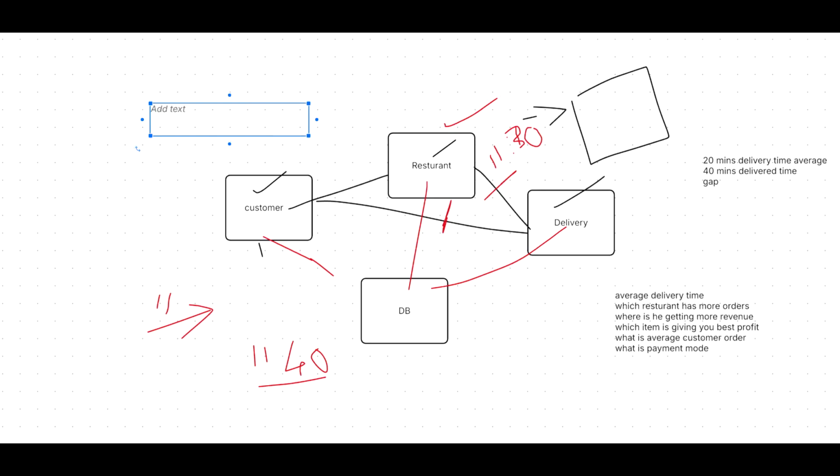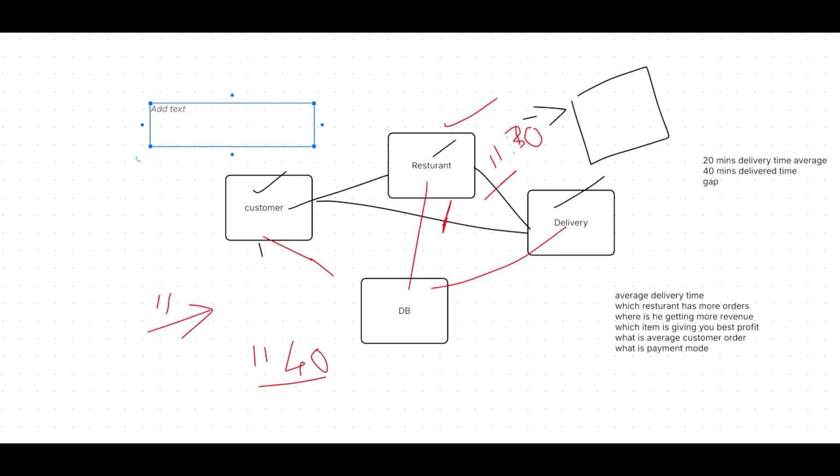But here, what is required for me to know the delivery time? I need to take only the 11 hours. So I have to separate this whole thing into parts. That is what we call cleaning the data. So I am creating another Excel with the data like this.